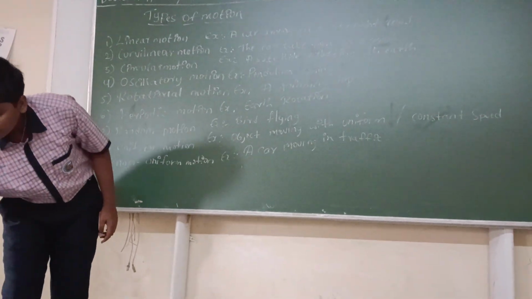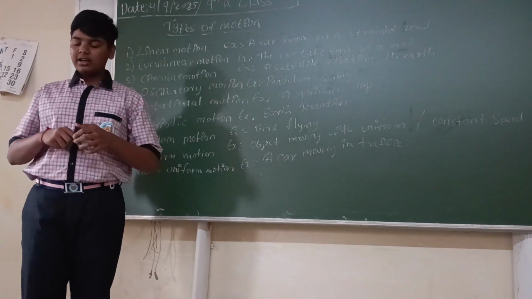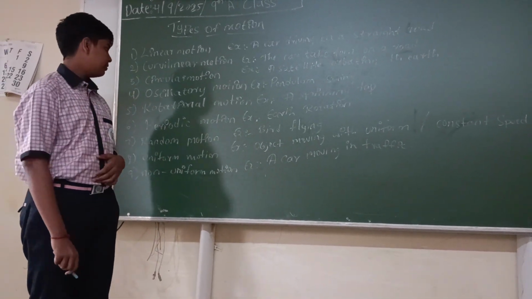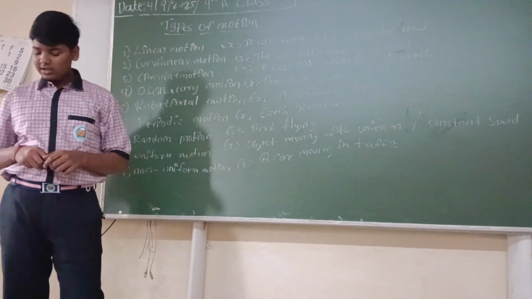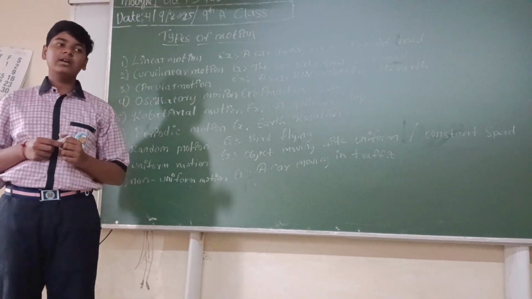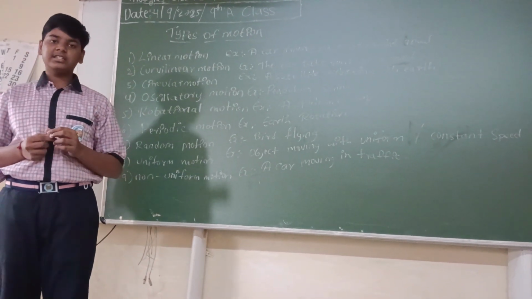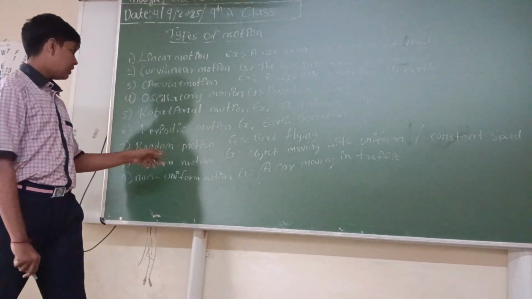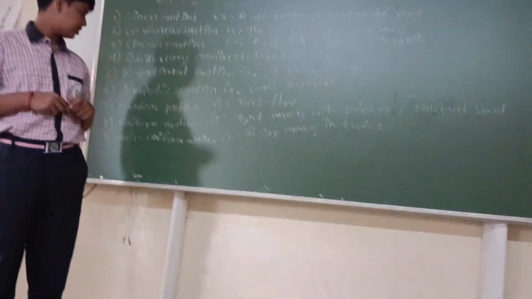And next one, periodic motion. This type of motion that repeats itself at regular intervals of time is called periodic motion. For example, earth's rotation. Next one, random motion. The movement that has no specific pattern or direction is called random motion. For example, birds flying.